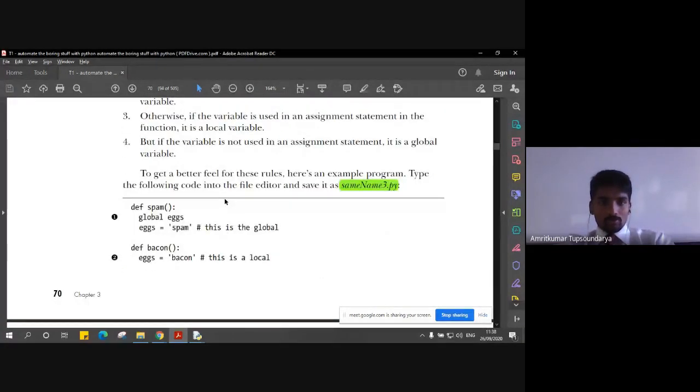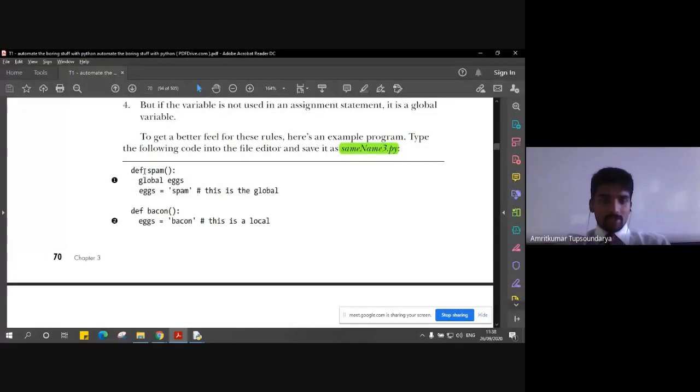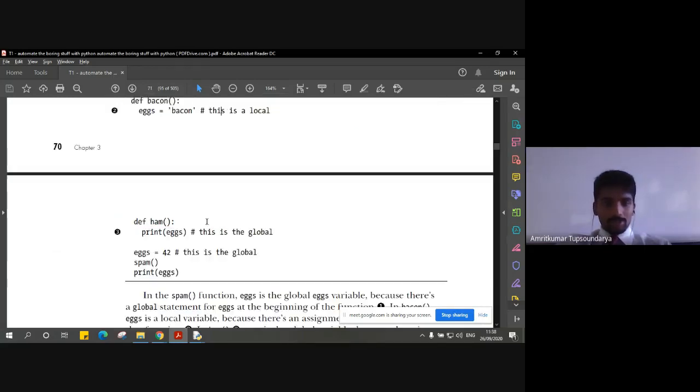Right. So to understand it better, I will continue with the same program. Let's say we have the same variable with the same name, a function called spam, and a function called bacon. In the function spam, we have a global declaration statement of the variable called x. So it is a global variable. So x is equal to spam. This is global. Now, in the bacon function, we are defining a variable x and assigning a value called bacon. So it is simple, right? It's a local variable. So I hope you got that.